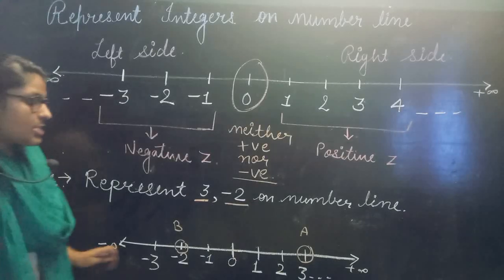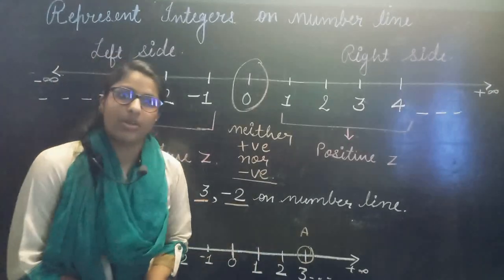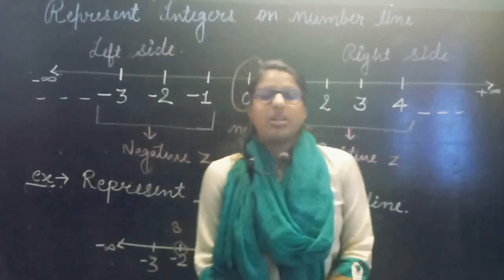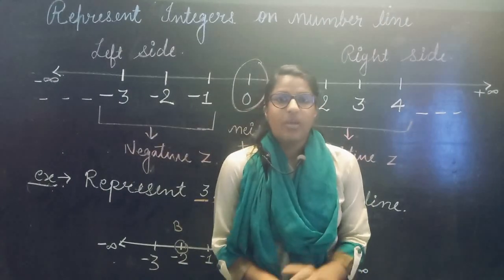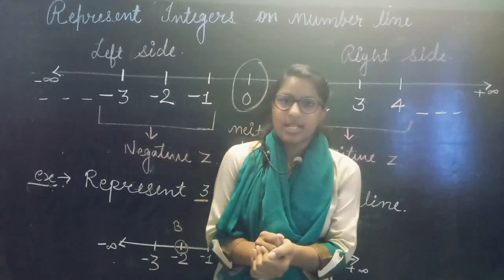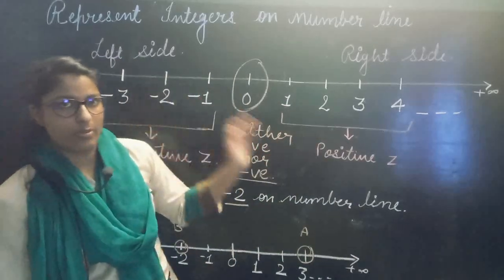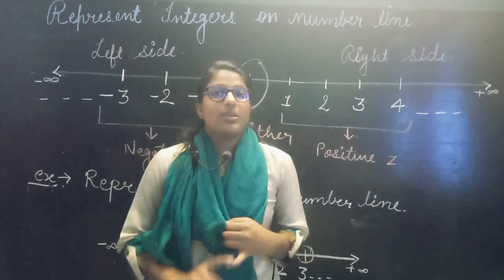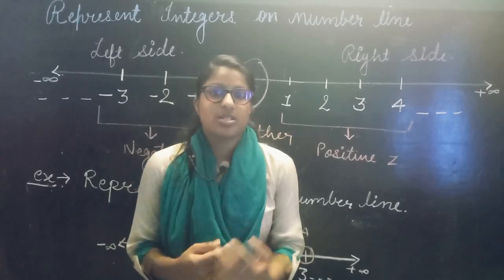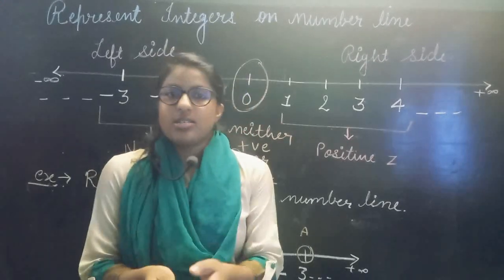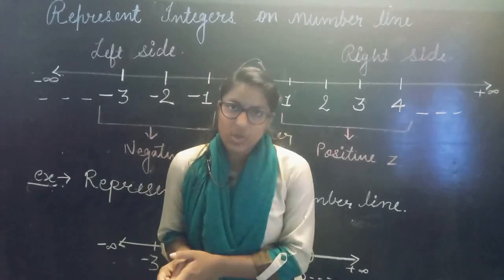This is your answer. In this way you can represent any kind of number on the number line. Again I am telling you, the number line is showing all kinds of numbers, but this number line is showing necessarily integers: positive, 0 and negative numbers. All the integers, when you are studying about integers, include positive, negative and 0.